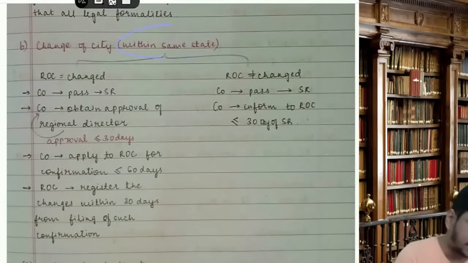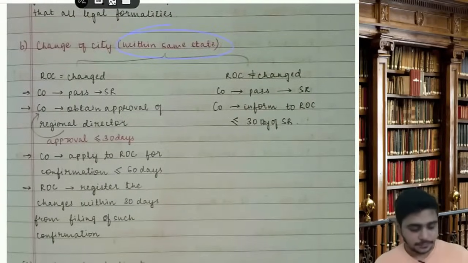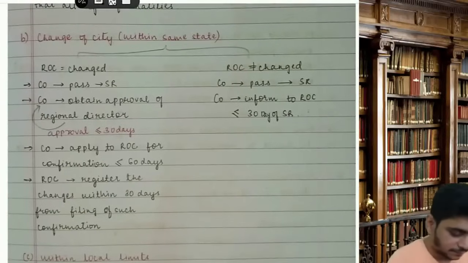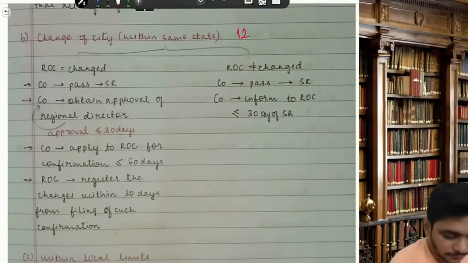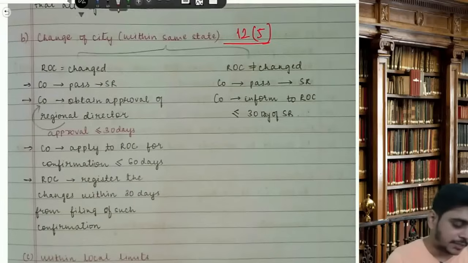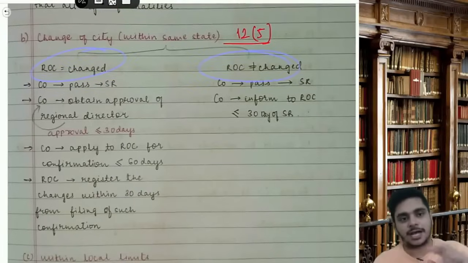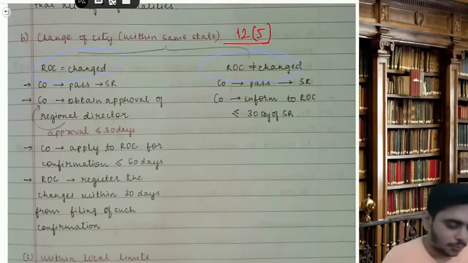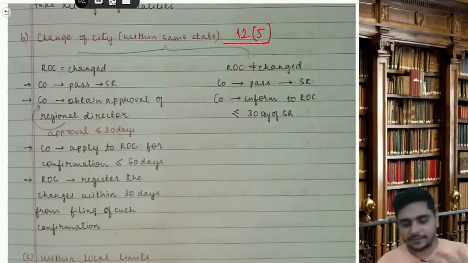Such a change of city, that is within the same state, falls under section 12.5. Here 2 situations are there: ROC is changed, ROC is not changed. So both points. For example, I will give you a Bombay example.